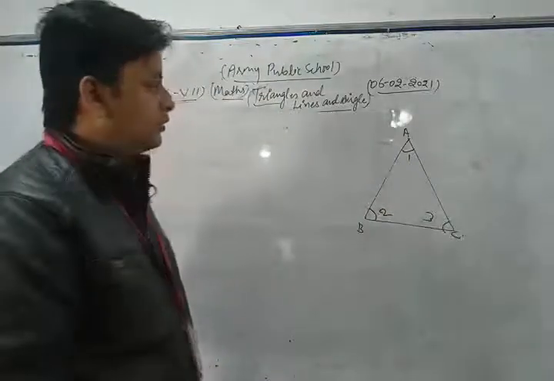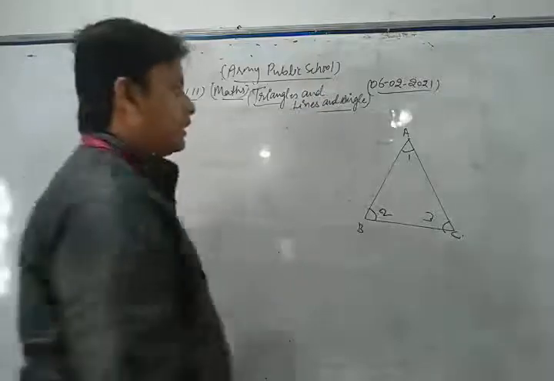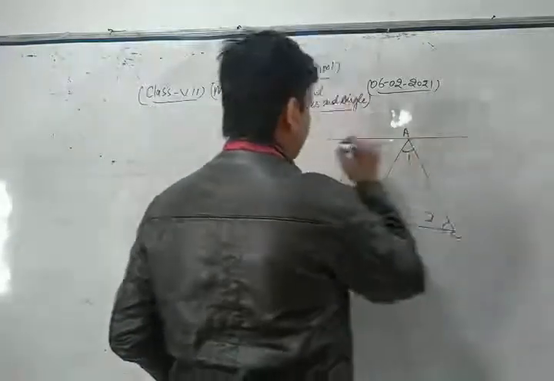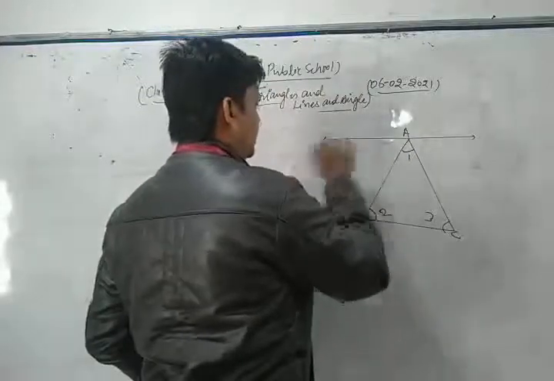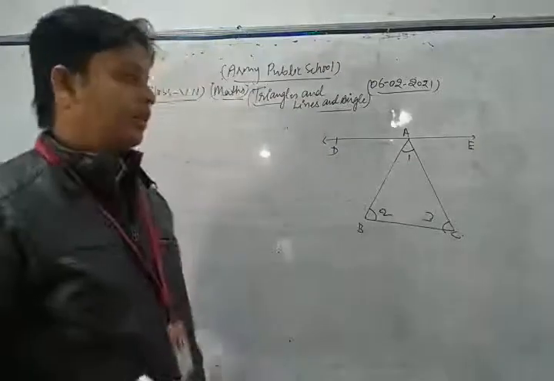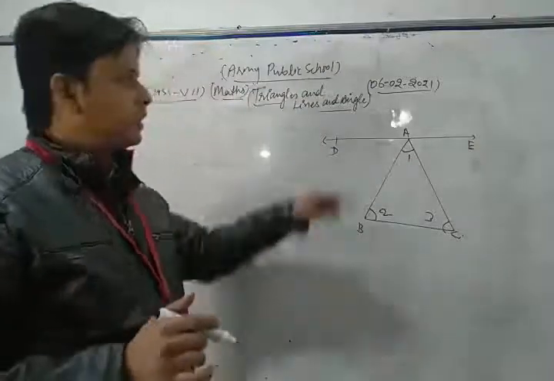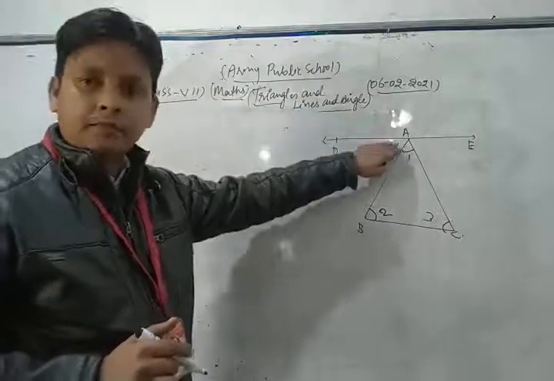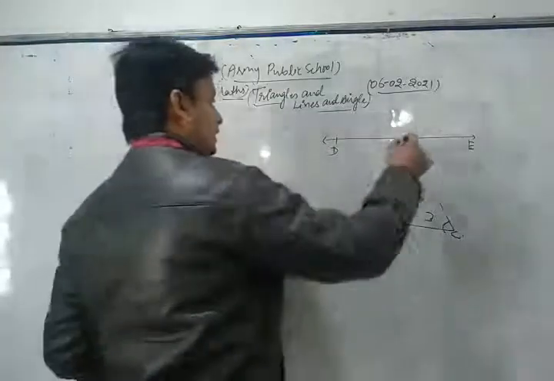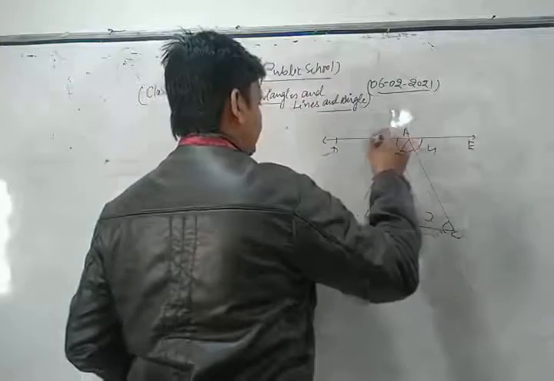We also have to do some construction in that triangle. We draw a line segment DE through A, which is parallel to BC, and take the angles as angle 4 and angle 5 in this way.